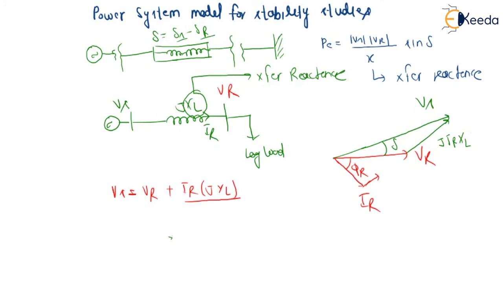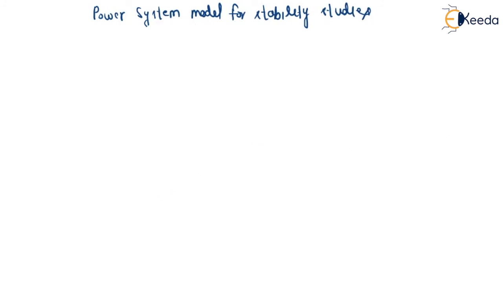impact on power transfer. So now we are drawing a single line diagram. If this is ER and this is VR, I am taking only single phase, and this is J into XS, synchronous reactance, and then our transmission line or transformer.